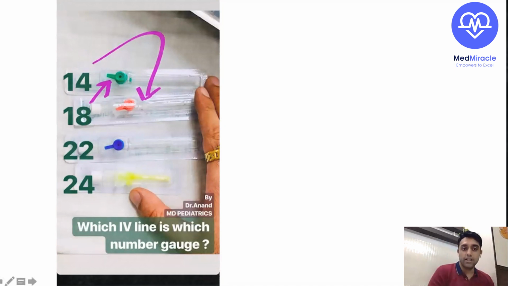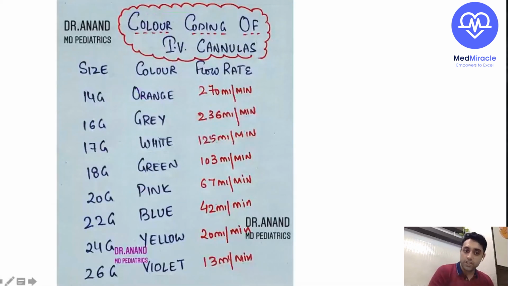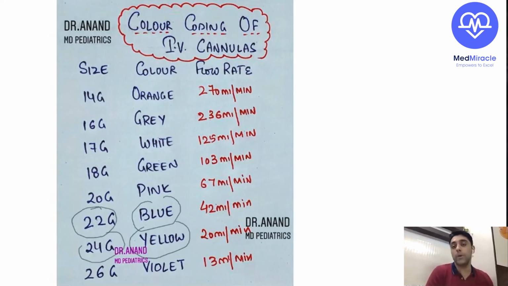You know that the blue color one is 22, and 24 is nothing but the yellow one. I hope you're able to understand that. I hope my voice is clear to everyone. So this was a recent question regarding the blue color cannula, which is number 22, and the yellow color cannula, which is number 24. Recent questions in the AIIMS paper. Okay, that you should know.